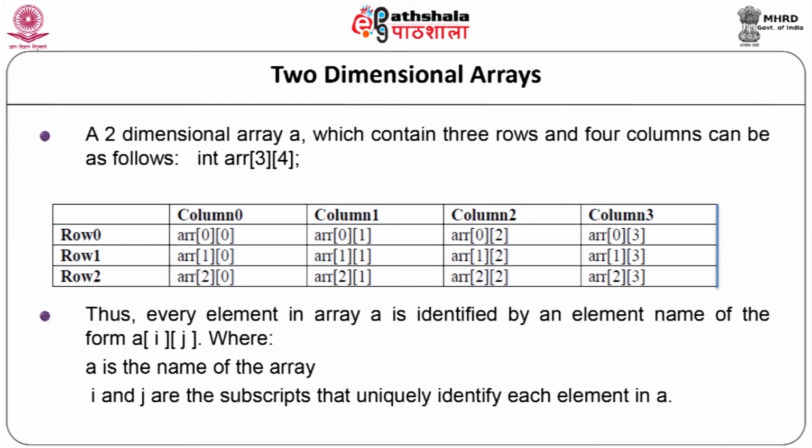So it can be shown diagrammatically as column 0, column 1, column 2 and column 3, and there are 3 rows, row 0, row 1, row 2. The first element can be accessed as r[0][0], where row number is 0, column is 0, r[0][1], row is 0, column 1, r[0][2], row is 0, column 2, r[0][3], where row is 0 and column 3. In such a way all the elements will be shown. Thus every element in array r is identified by the element name of the form r[i][j], where r is the name of the array, and i and j are the subscripts that uniquely identify each element in r.